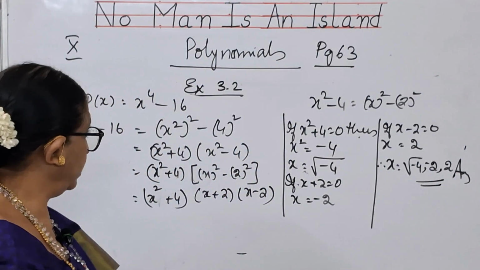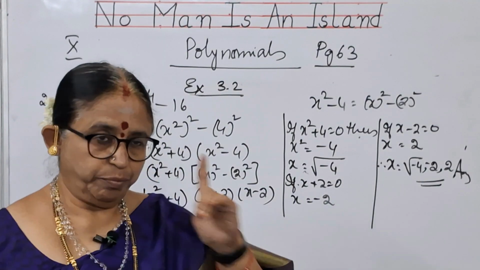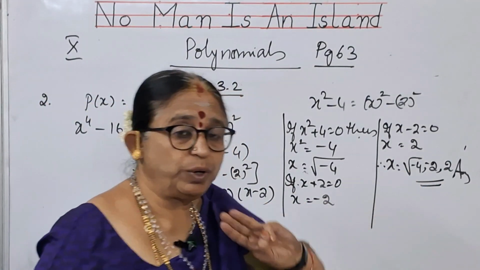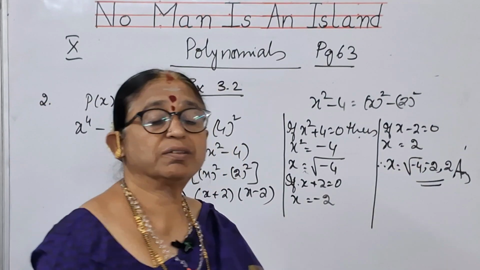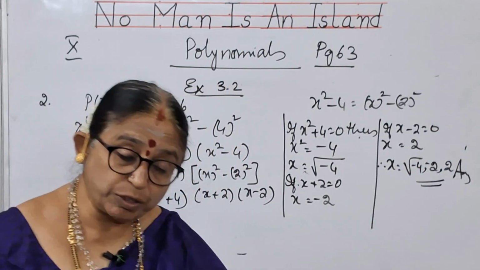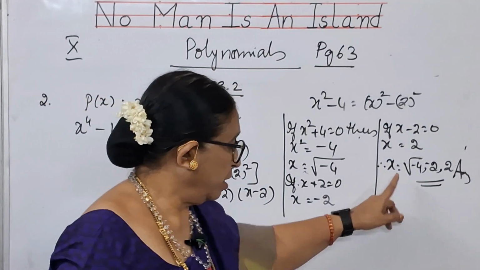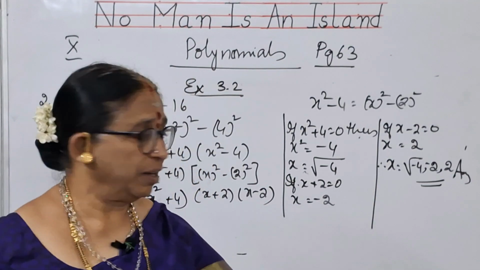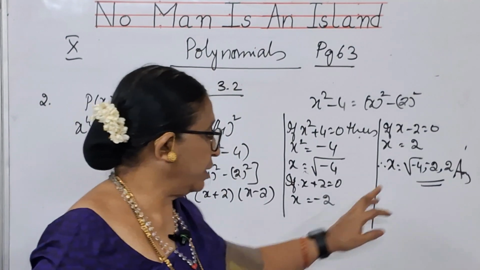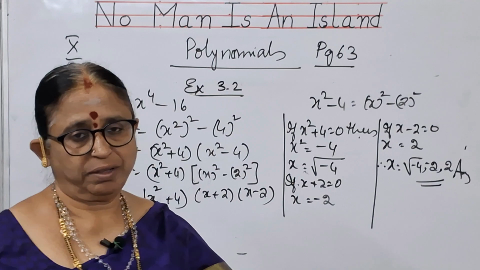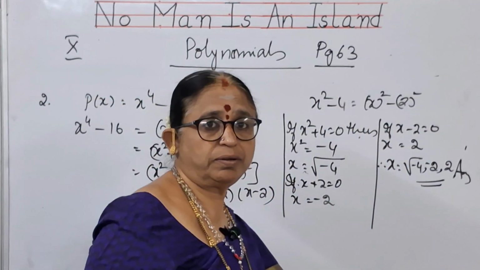Actually, the power is 4 means you need to get 4 factors. But here 1, 2, 3 only you are getting. What is the reason? Because it is square root of 4 with the minus sign you cannot divide it. So consider it as, usually root means plus or minus, but we cannot do it further. So it itself is 1 factor, the remaining 2 are this. So this is your answer, children. Note down. Copy it.